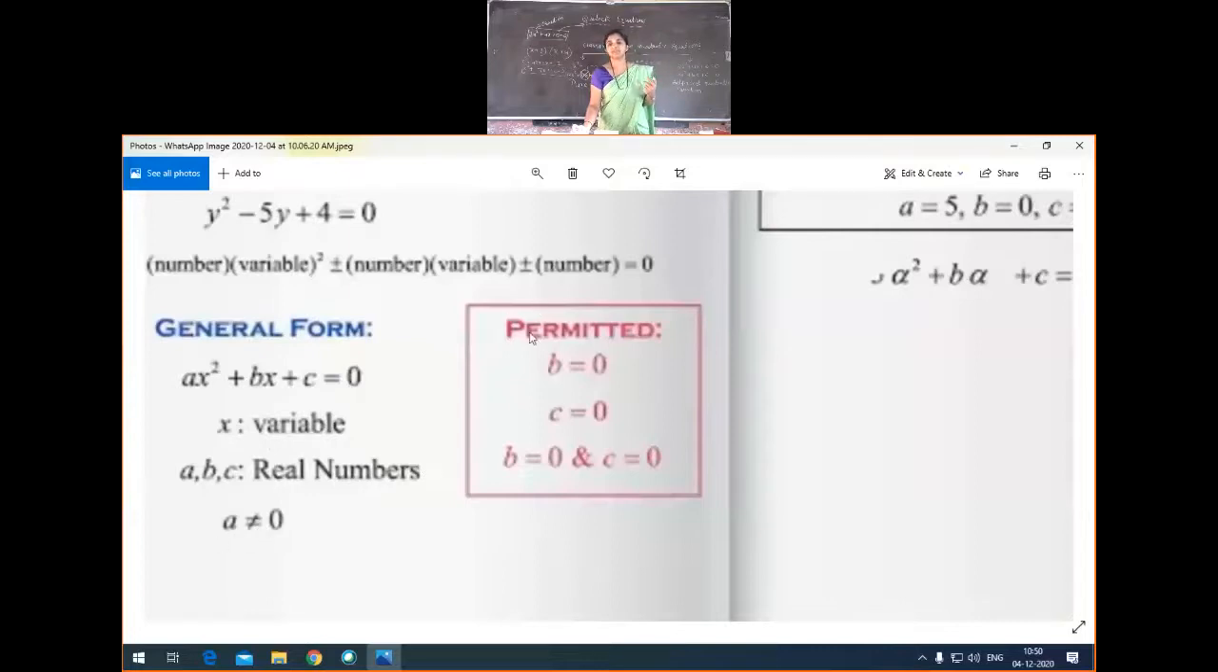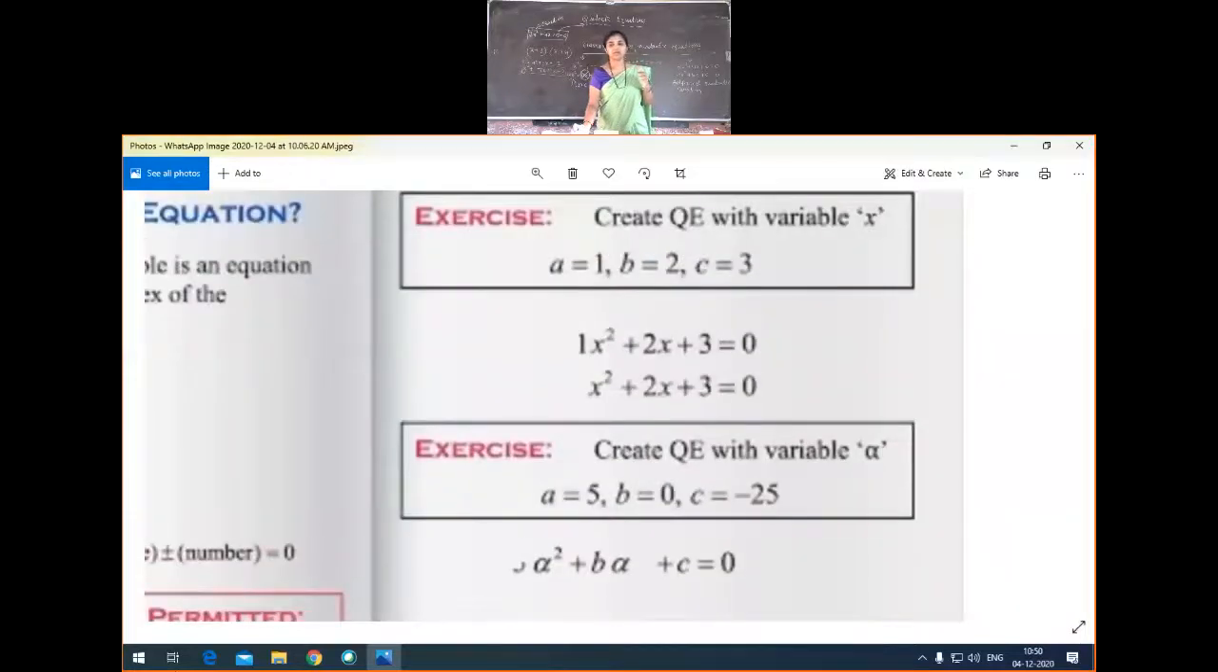Here something is given in the box, permitted. What is permitted actually? B equal to 0 or C equal to 0, permission is there, but A not equal to 0. Is that clear? B you can take 0, C you can take 0, not a problem. But A not equal to 0. This is just the definition of the quadratic equation.